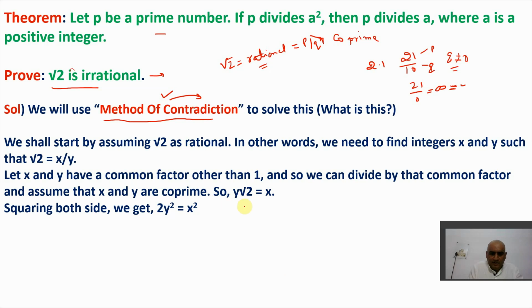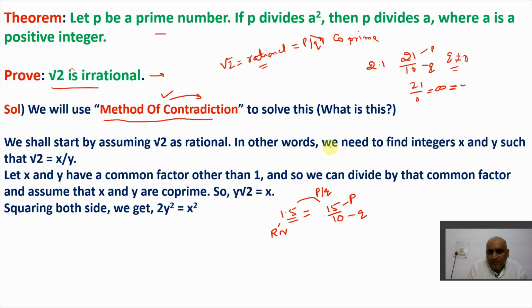See, I'll take one example here. Let us say I take 15 by 10. How do I get it? I have one number, that is 1.5. I know 1.5 is a rational number. Why? If I remove the decimal from 1.5, it becomes 15 upon 10. And 15 is P, this is Q. Both are integers. So it converts in the form of P by Q.